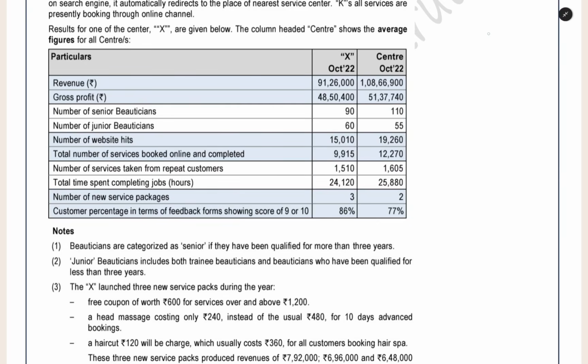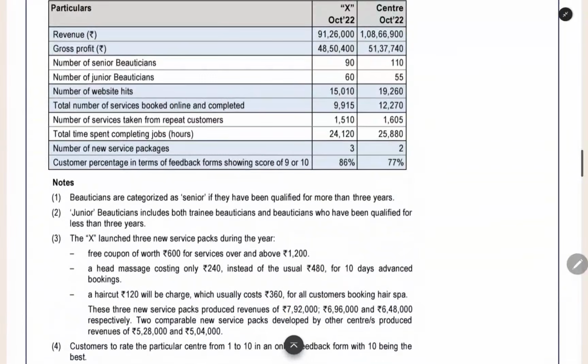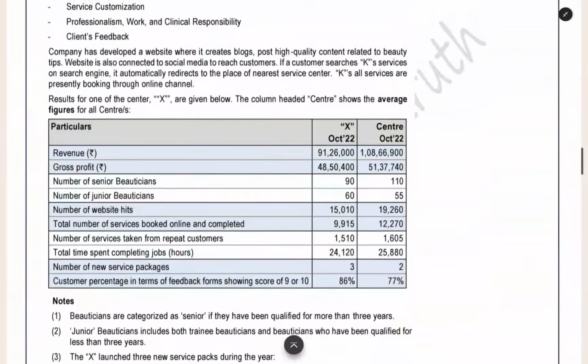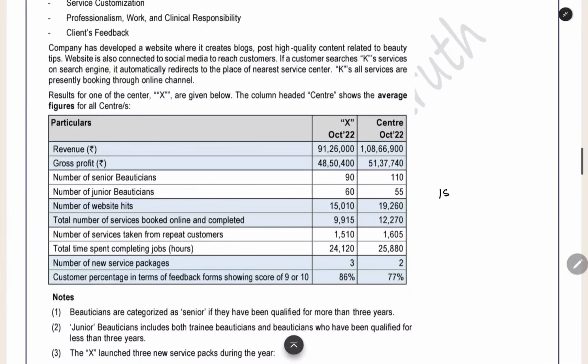Here, in this, what is the operational aspect? Revenue and gross profit are financial. Senior beautician, junior beautician, number of labor that they are having. Here, this website hit and then the number of services booked and completed. This is based on the operational aspect. So this we can take for competitive performance. That only they have taken here. Total 15,010 times the customer has visited the website.